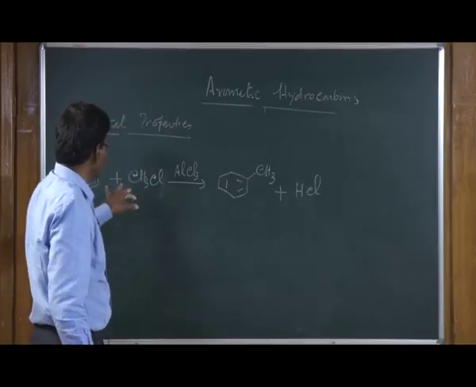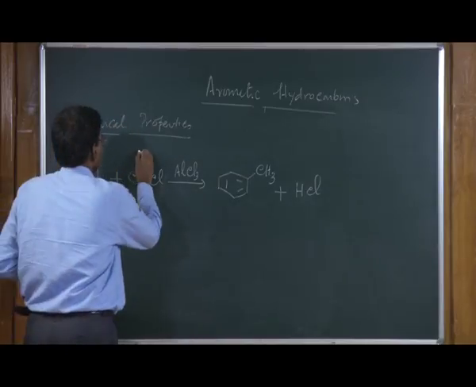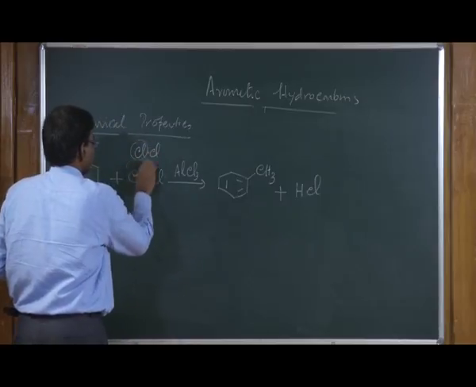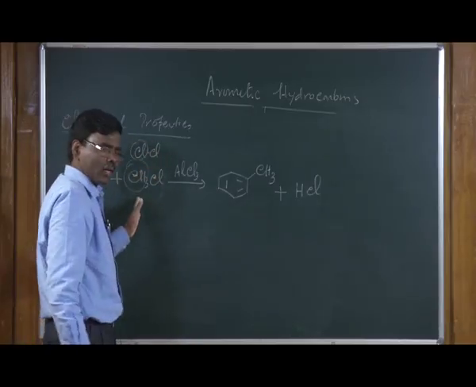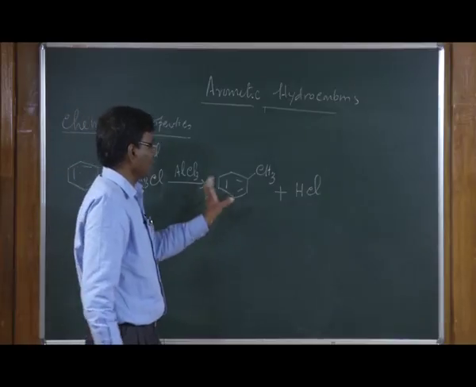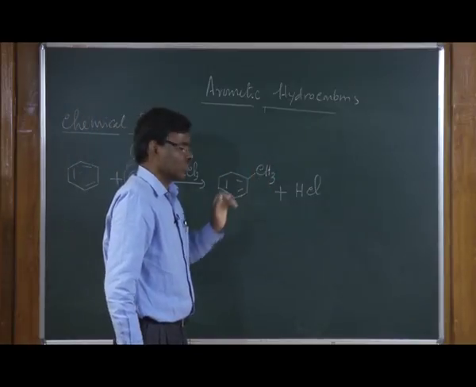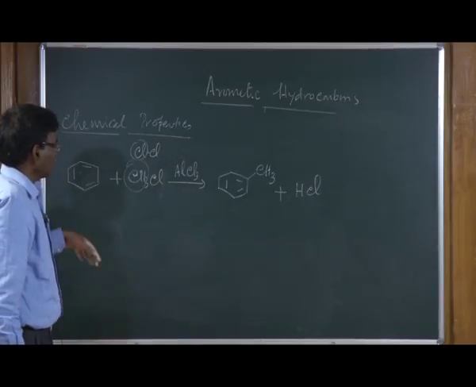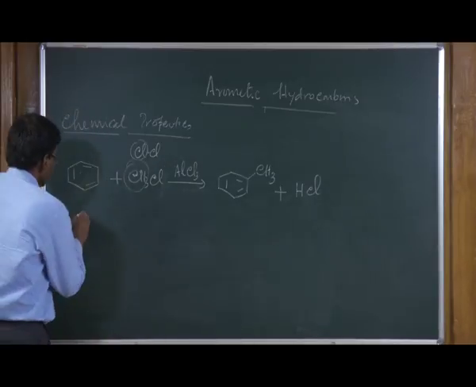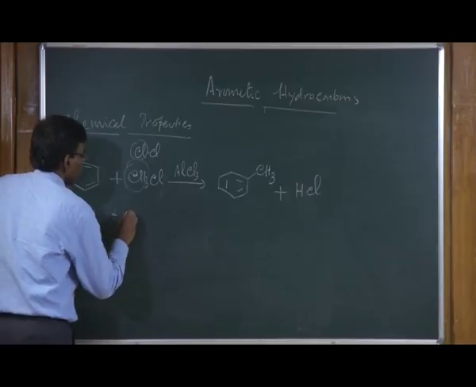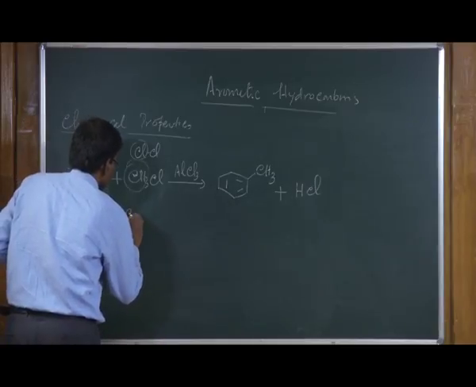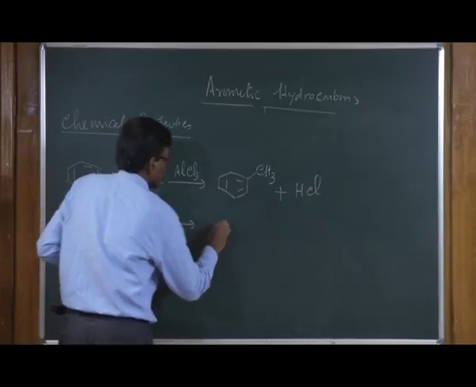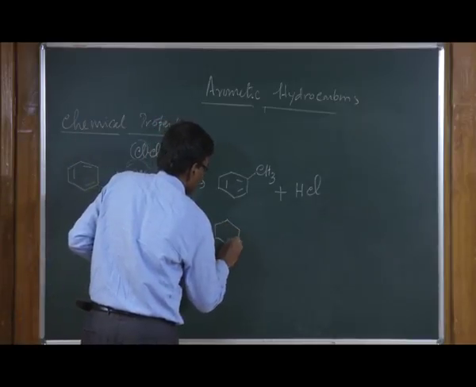Just as we have seen just now in the case of chlorination, instead of one chlorine, now we have the methyl group, and this is the electrophile in this case, and the substitution takes place. You can make alkyl benzene. And similarly, when you have chloroethane, you can convert it into ethyl benzene.